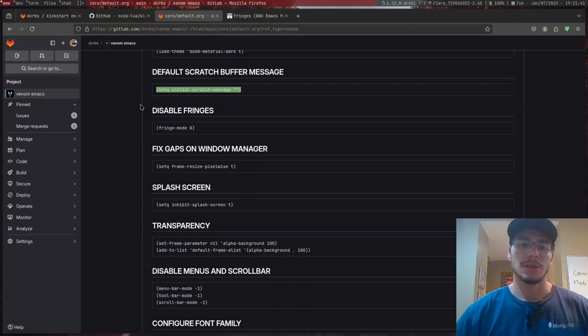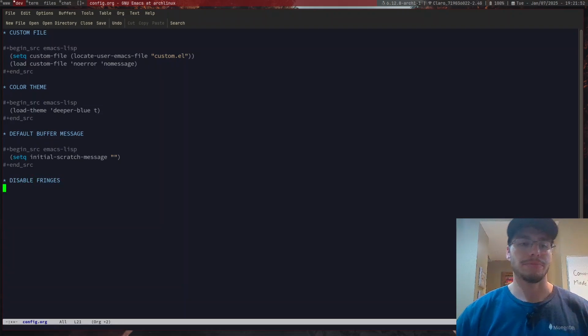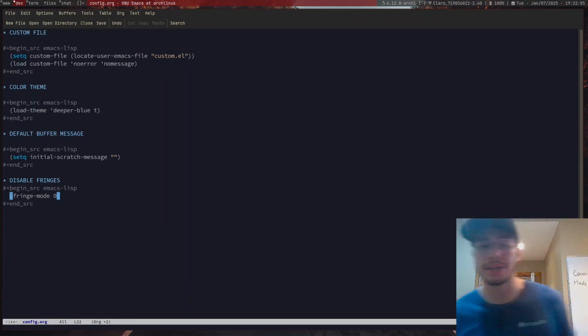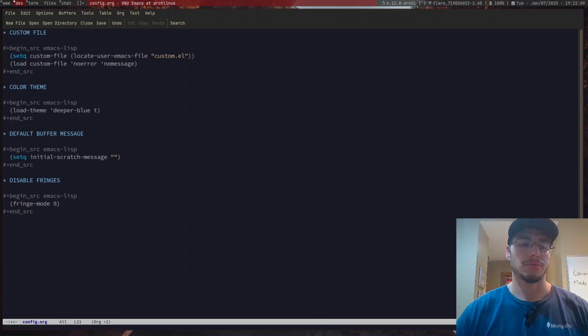Fringe mode. Okay. So the thing is, fringe mode, if I were to default this, is disable fringes. There we go. So it's disable fringes. Once again, source, emacs, Lisp, fringe, mode as 0. So in other words, I'm not going to default this to anything. That should be enough. Fringes. Whoops. There we go. Yes, save this.